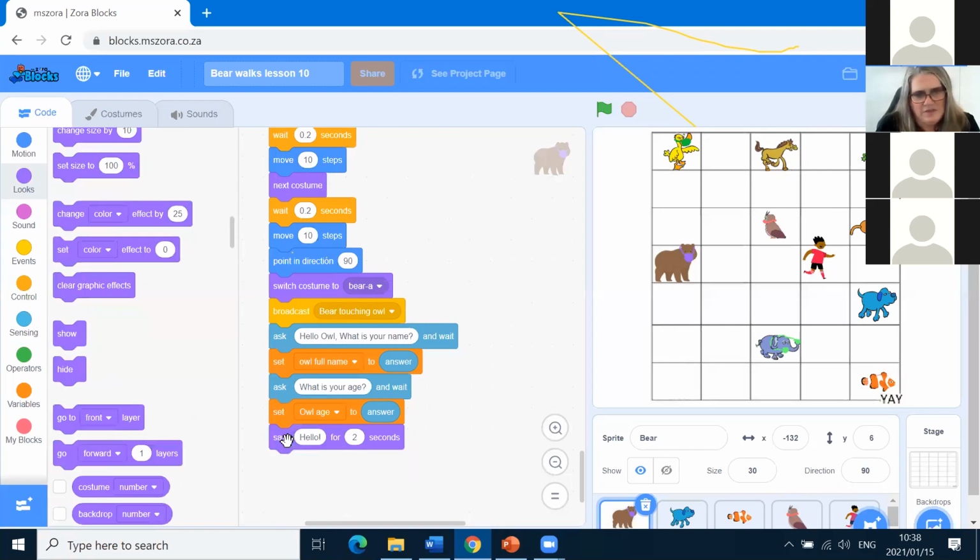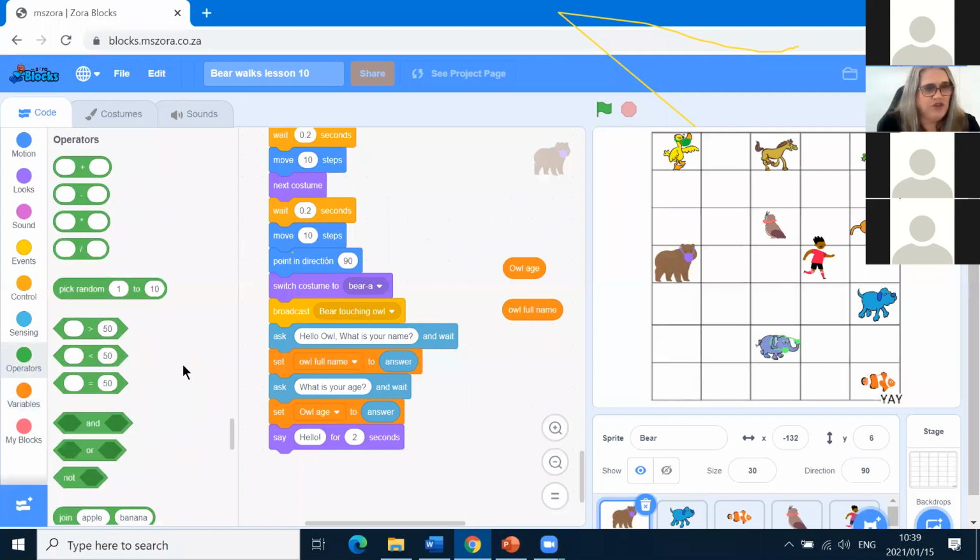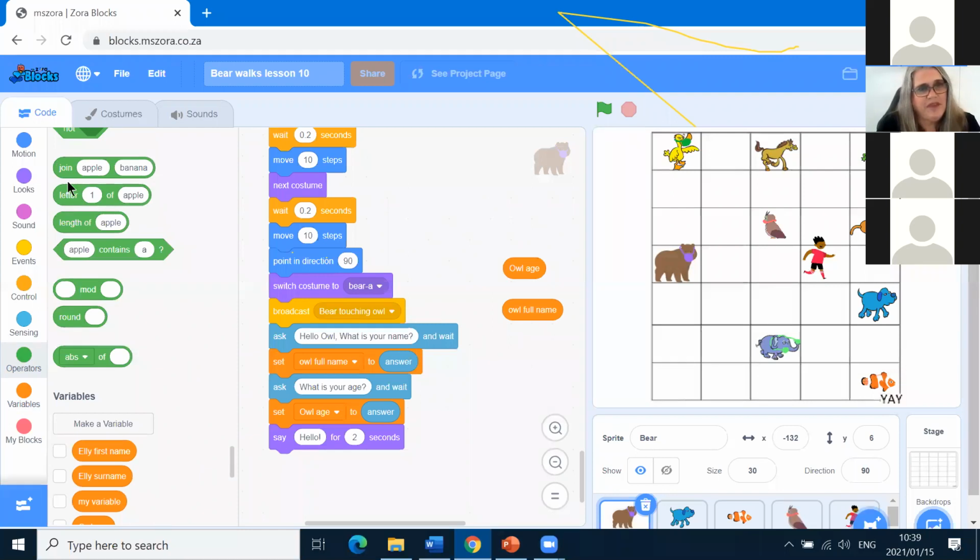Say OWL's name and OWL's age. OWL's name and OWL's age are here. Here's OWL age. That's a variable called OWL age. Here's OWL full name there. We've got to somehow put them in this block that says hello. You might remember we did this before with operators, the green blocks, my favorite color, where we join things.